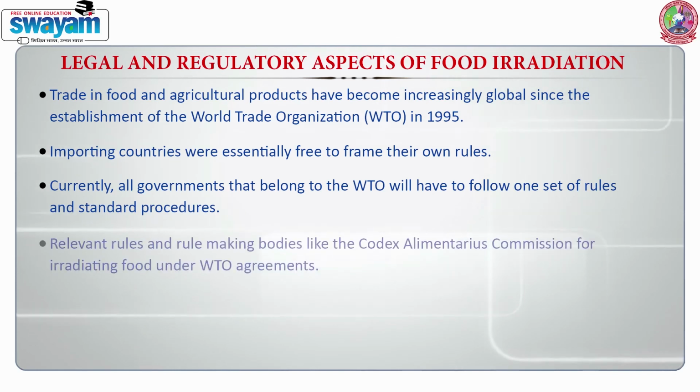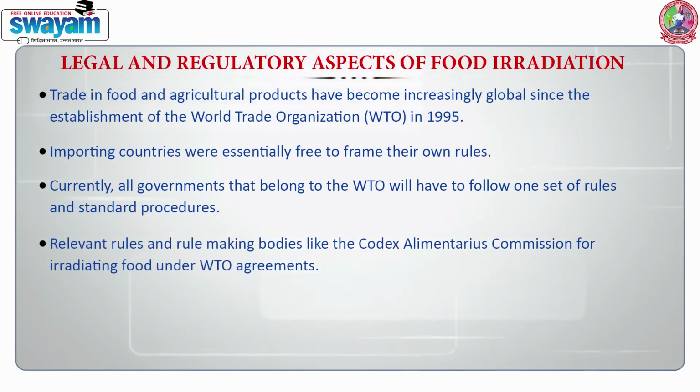Besides, there are especially relevant rules and rule-making bodies like the Codex Alimentarius Commission for irradiating food under WTO agreements. Under this agreement, member states are free to adopt and modify standards into their national regulation. That is why regulations related to food irradiation vary from country to country.